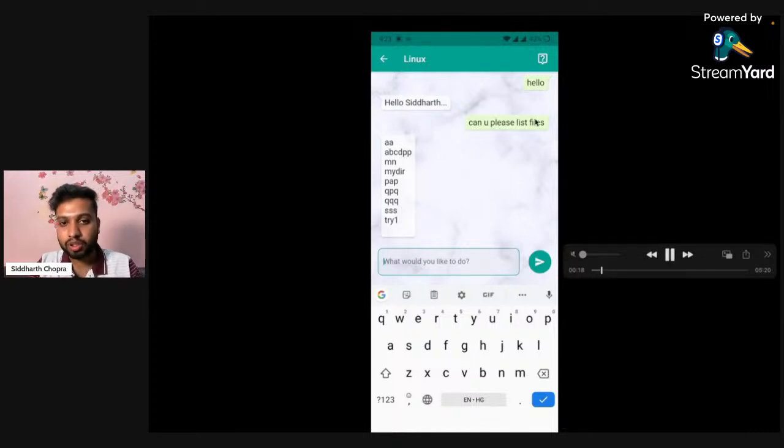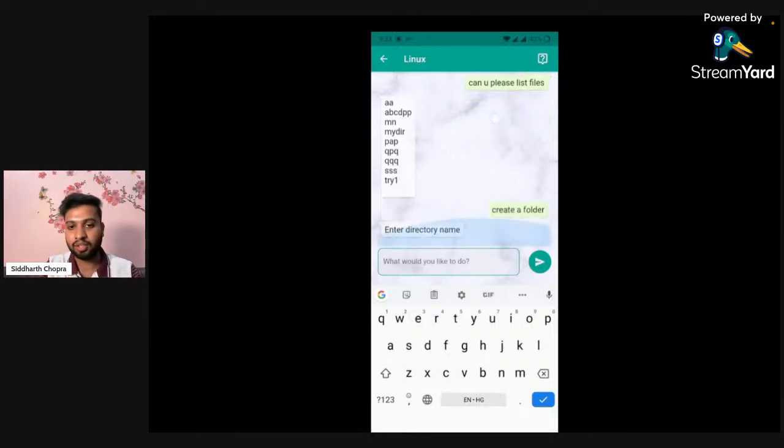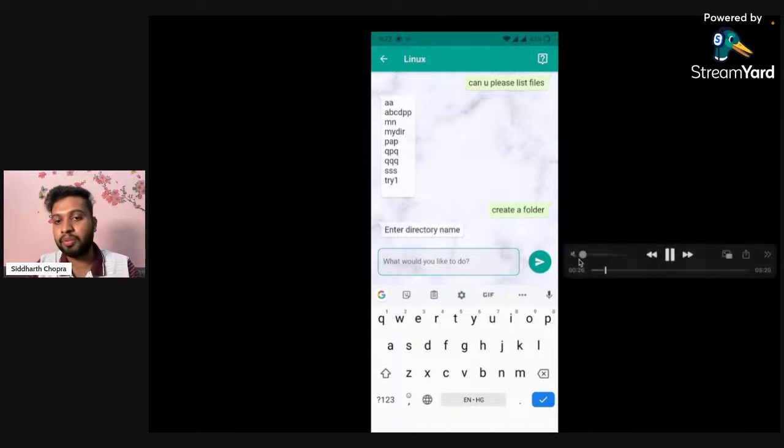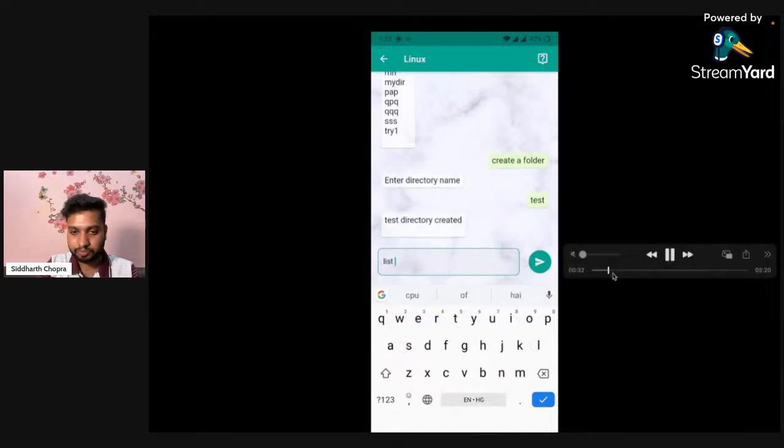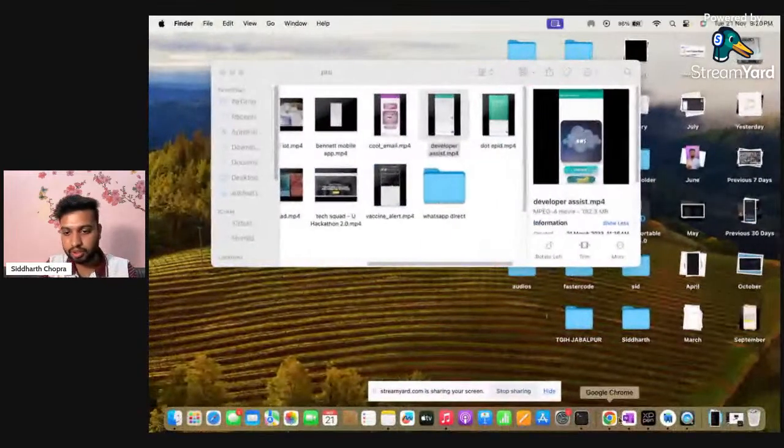This is basically the Linux operating system, and all the commands which Linux has, I can use by typing in English text, like "create a folder". On the server, it is running the mkdir command and all. So you can create a similar kind of UI here.